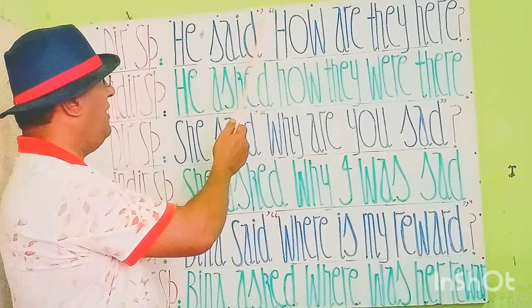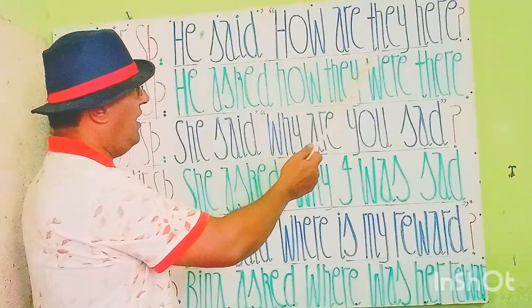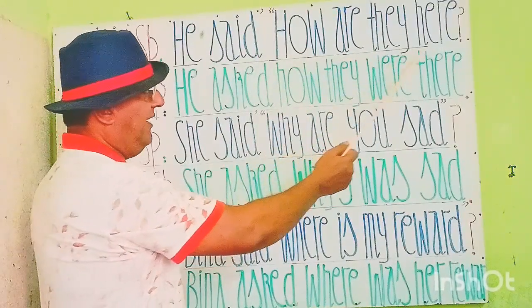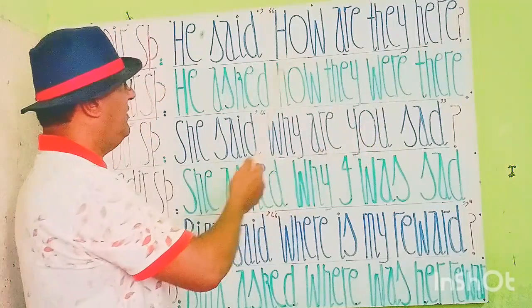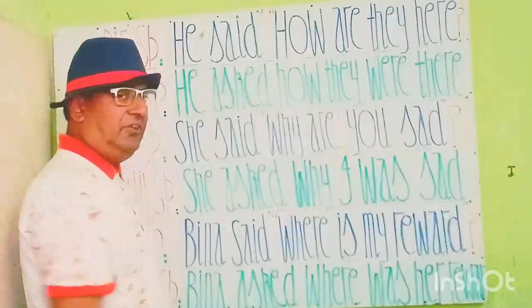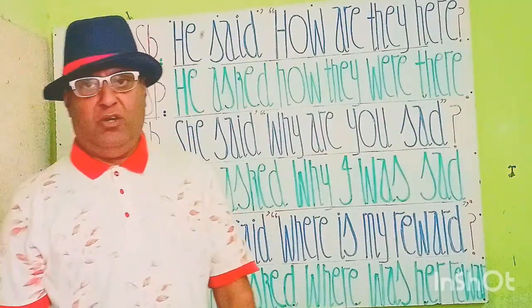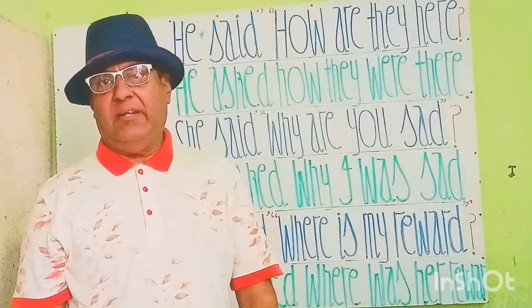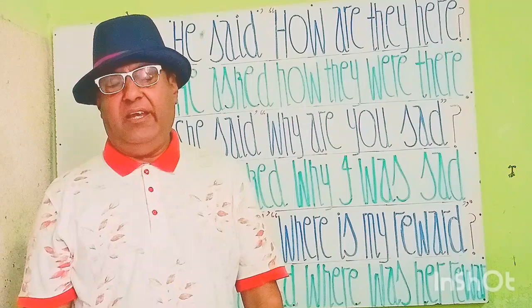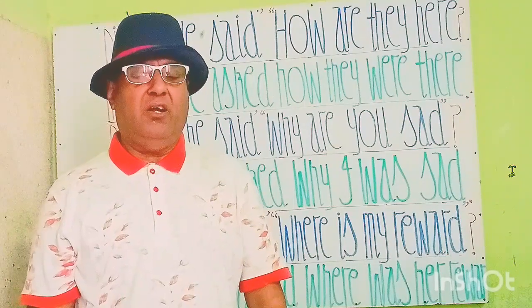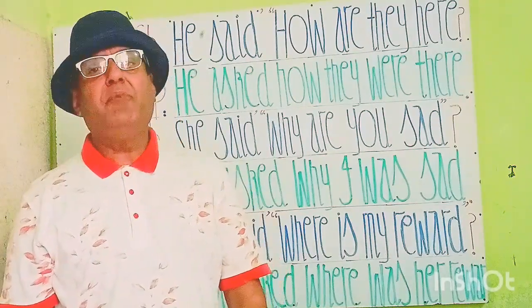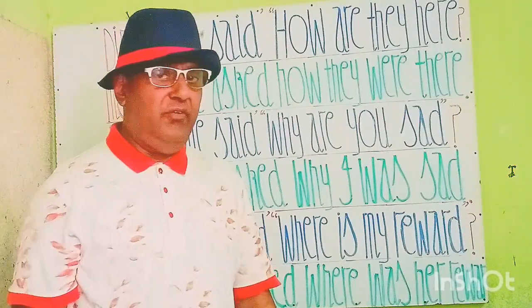He said, comma, inverted comma start, how are they here? Commas close, interrogative sign. This is a direct speech, and direct speech, as you have seen, is in two parts. Let's see its changes into indirect speech.